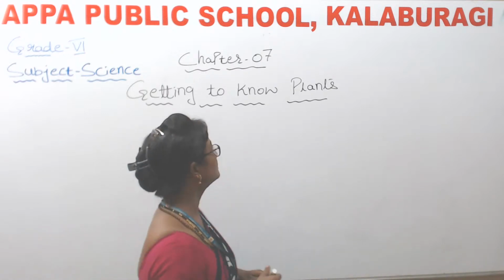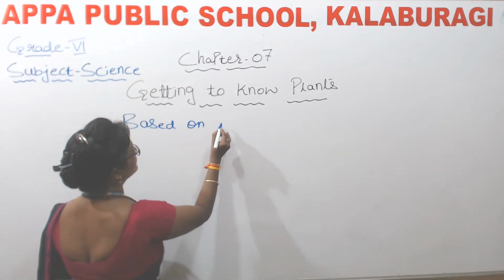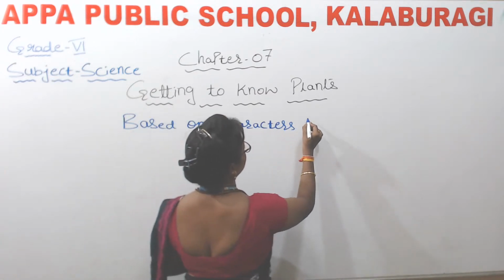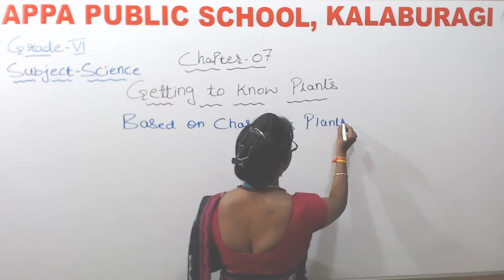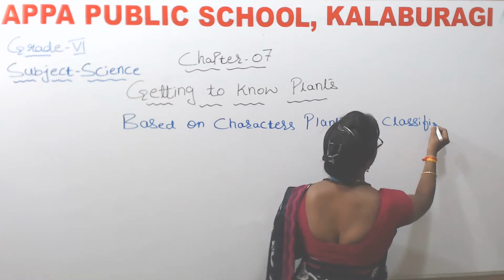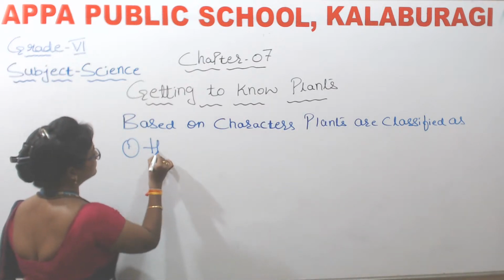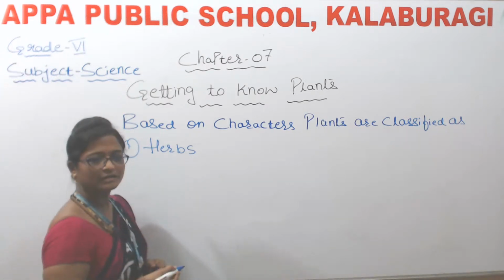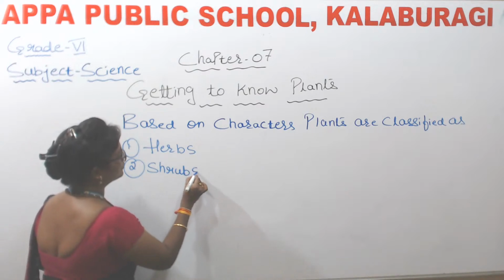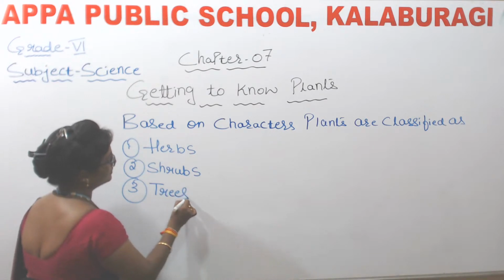Okay, let me write here. Based on characters, plants are classified as herbs, shrubs, trees.